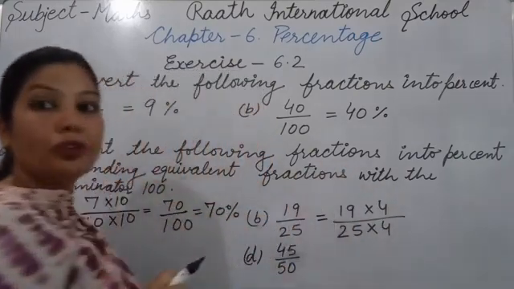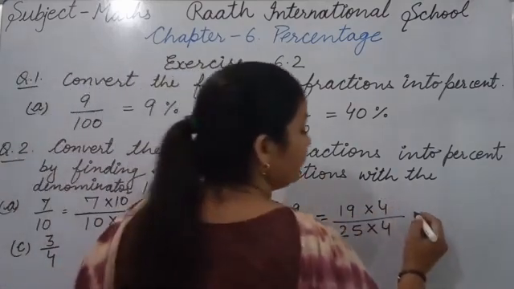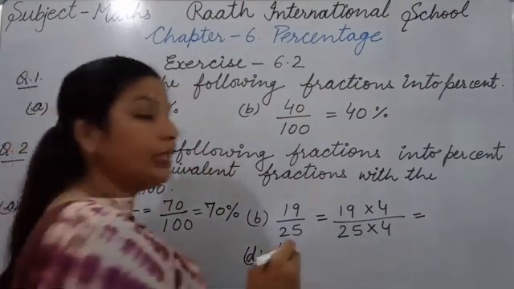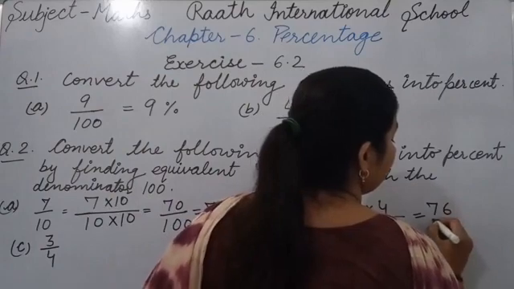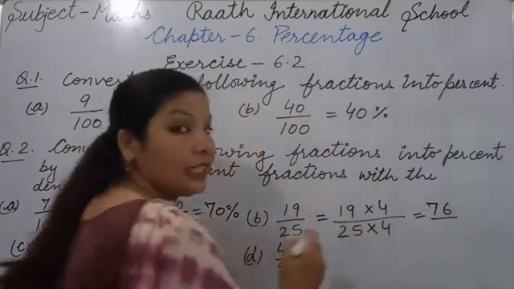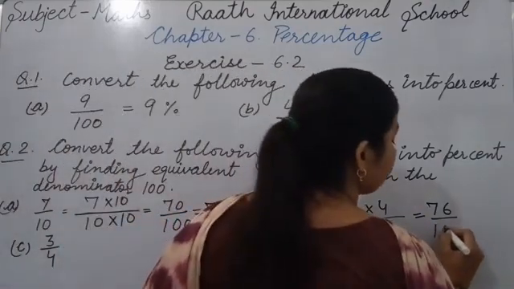Numerator and denominator both should be multiplied by 4. Now 19 fours are 76. Okay. 25 fours are 100.